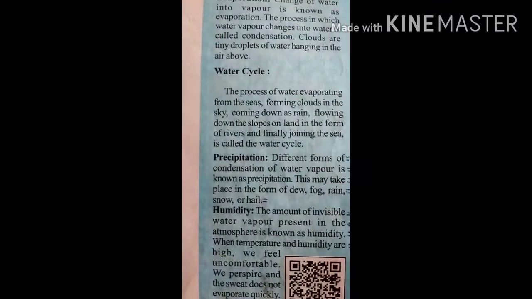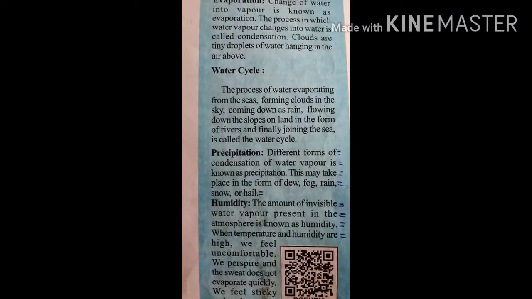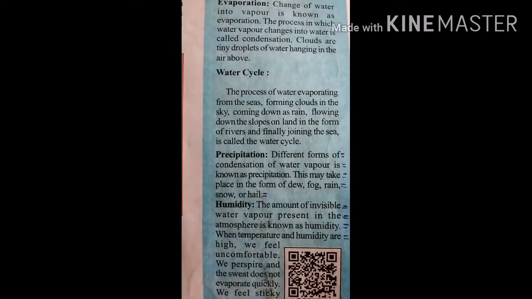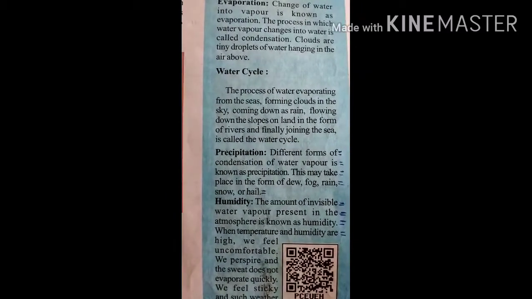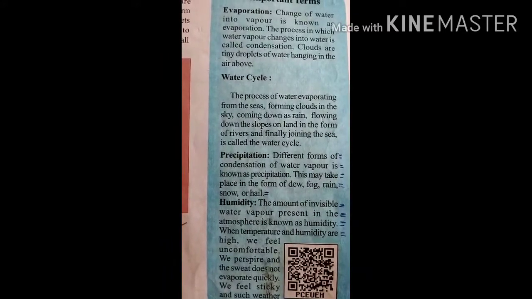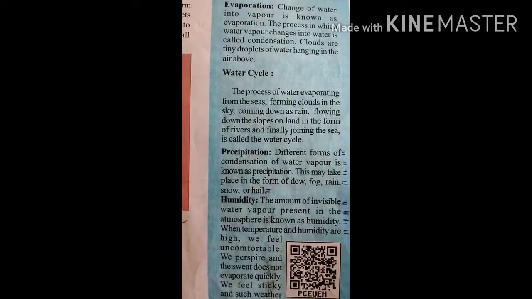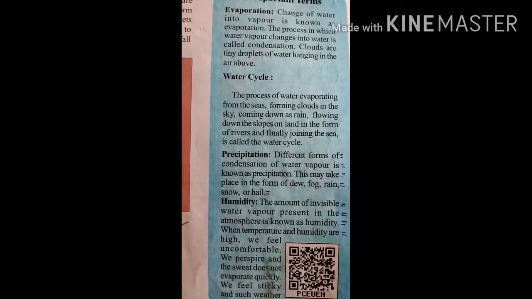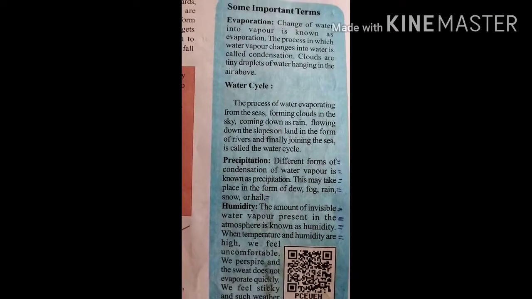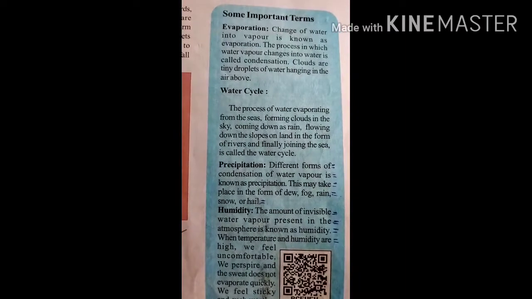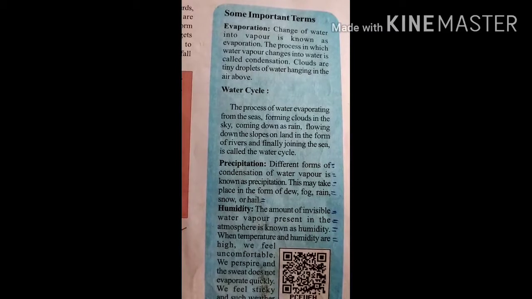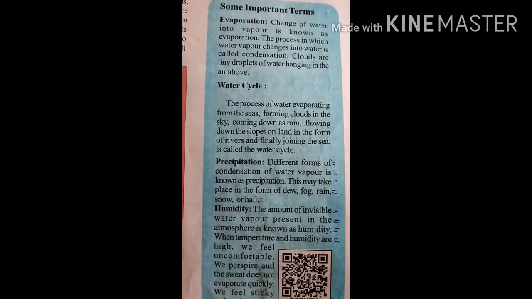Next one, water cycle. The process of water evaporating from the seas. We know that due to the temperature, due to the sun rays, the water evaporates from the water bodies, then the water vapor forms clouds in the sky.